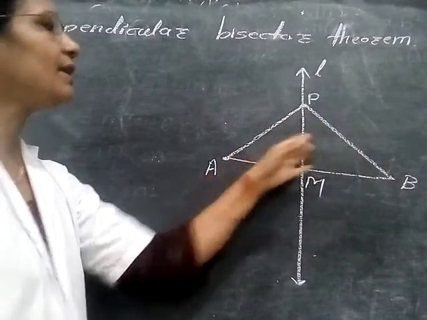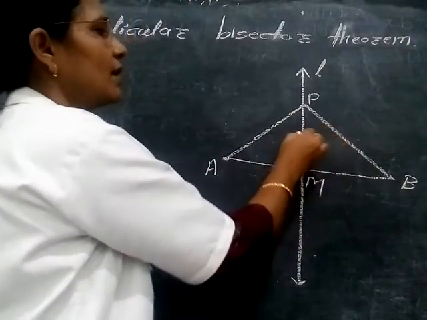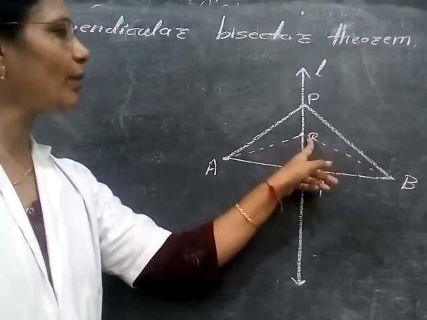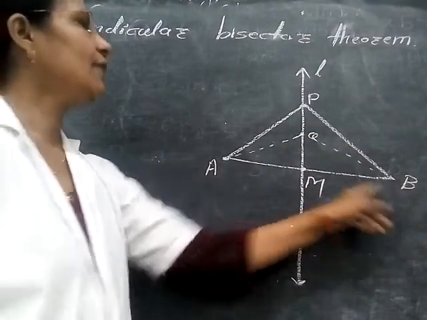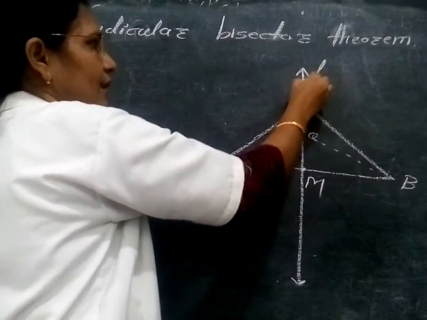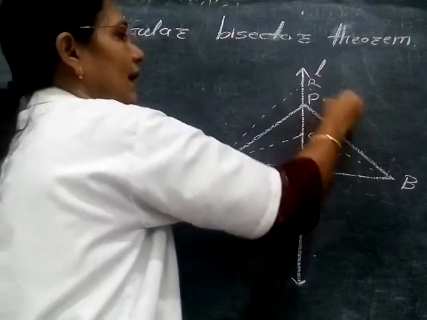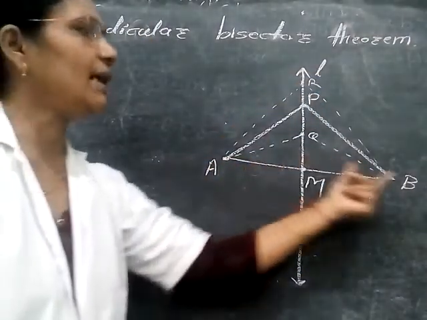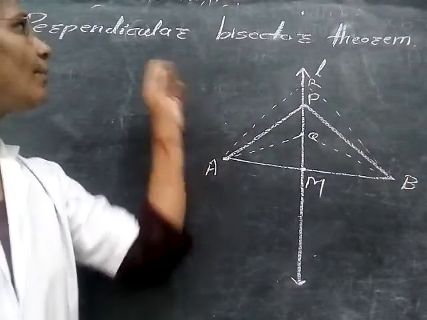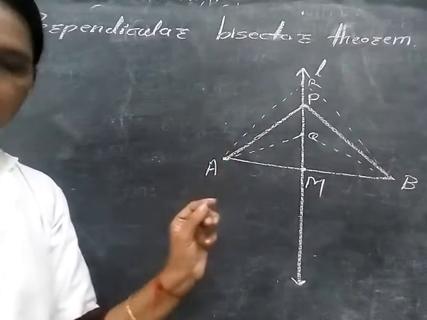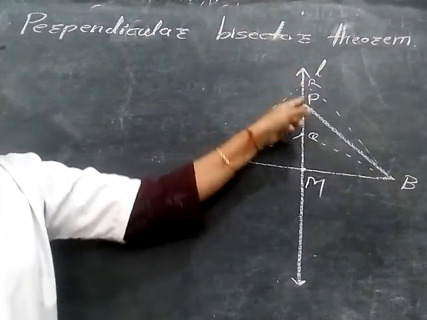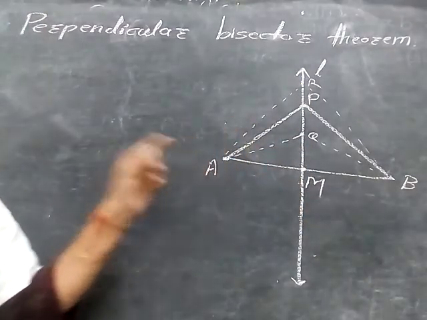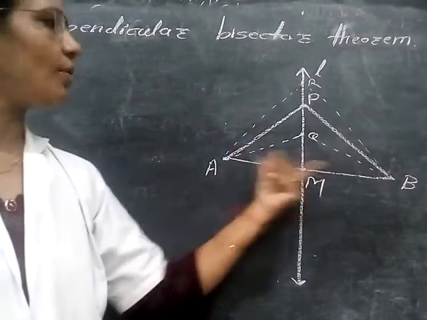Means every point. If we take any second point, suppose this is point Q, and we join it, then this point Q is equidistant from A and B. If we take any point R, and draw RA and RB, then we have to show that point R is equidistant from A and B. This theorem says that every point on the perpendicular bisector of this segment is equidistant from the end points of the segment.